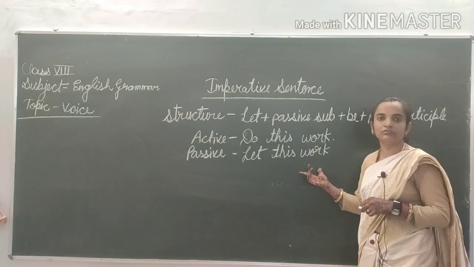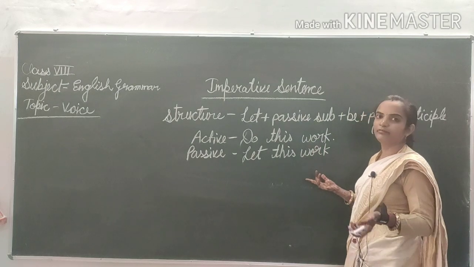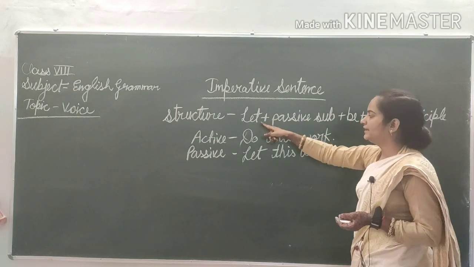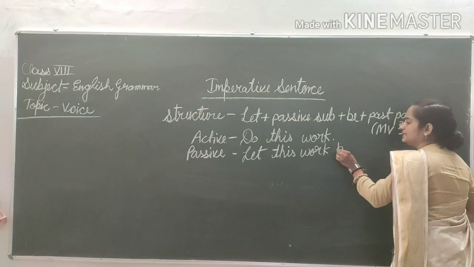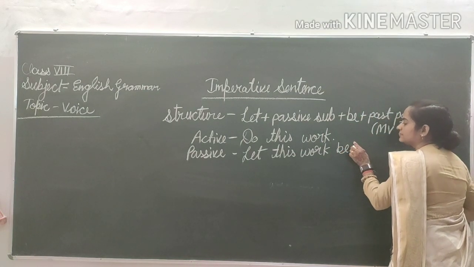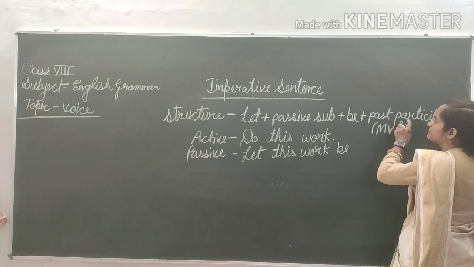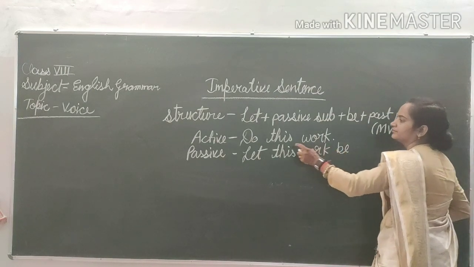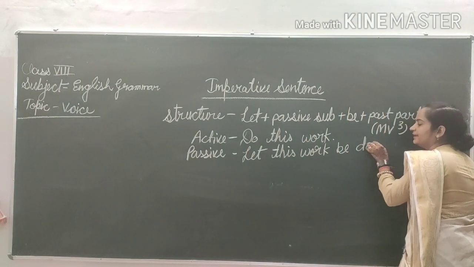Now you will think that your sentence is finished. What will we do now? Let plus passive subject plus be, plus what will become? Past participle, means MV3. Do will be changed into done.